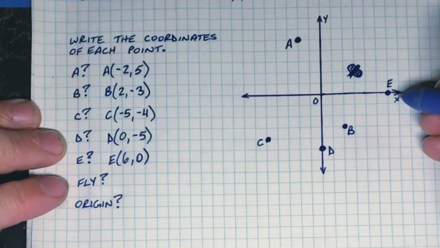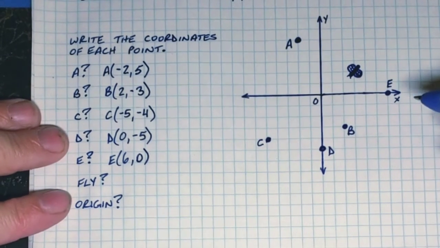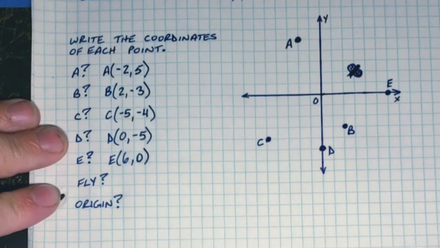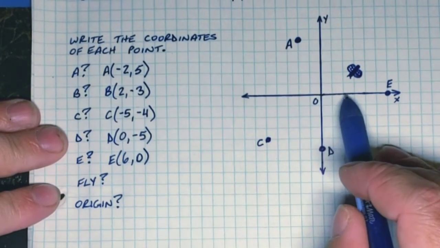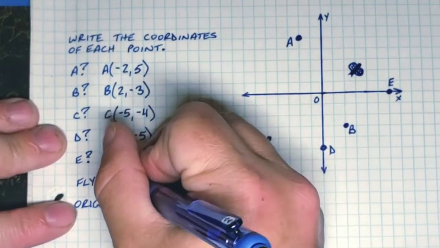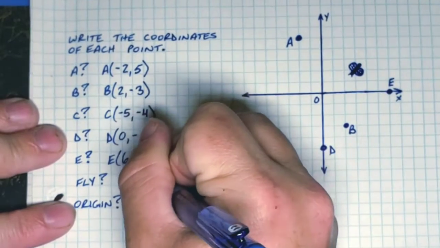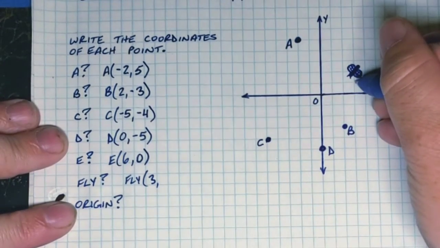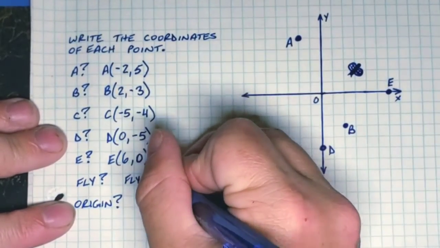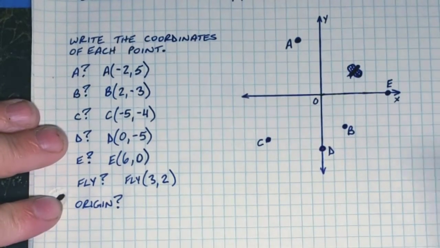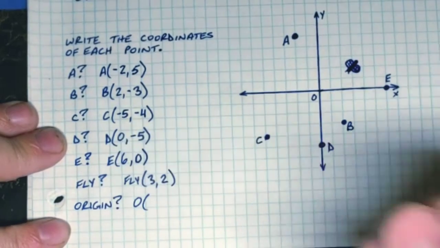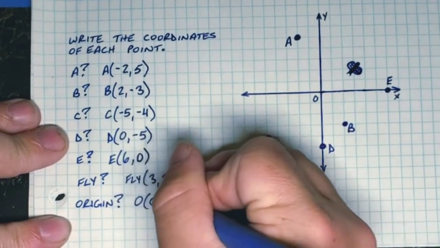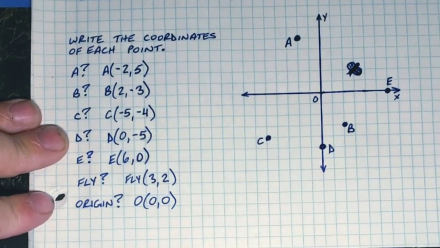We're already there. All right, now, like the story said Rene Descartes did earlier, let's find the location of this fly. All right, we start at the origin. We move to the right 1, 2, 3 spaces. So the fly is at 3. And then we move up 1, 2. The fly is at 3, 2. All right, and then where did we say the origin was? The origin is located at 0, 0. Got it? Good.